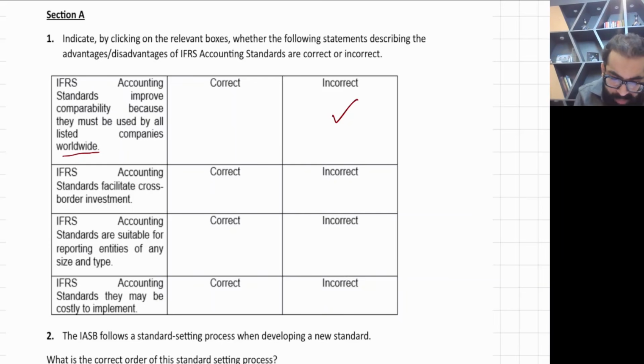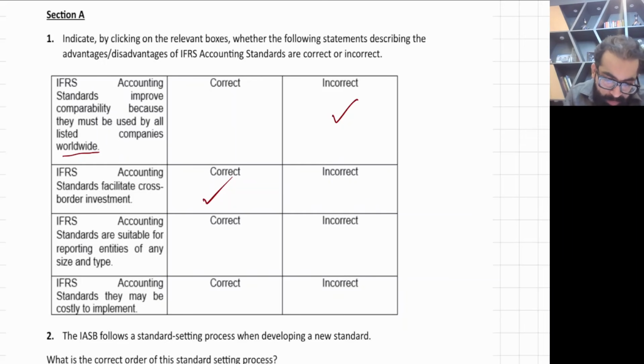Number 2, IFRS accounting standards facilitate cross-border investment. Yes, correct. Why? Listen, this is the reason why in 1973 they introduced IFRS, because before 1973 all countries had their own accounting standard. So if there is an investor in India, he can only understand Indian financial statements. But now the Indian investor can also understand the financial statements of UK, Europe, so they can invest anywhere. So yes, it promotes cross-border investment.